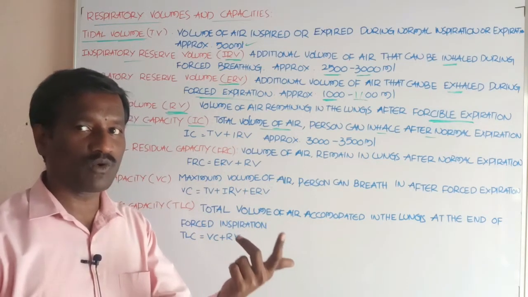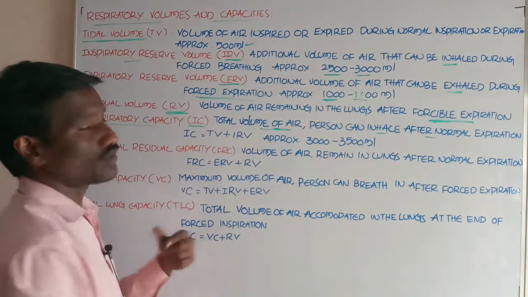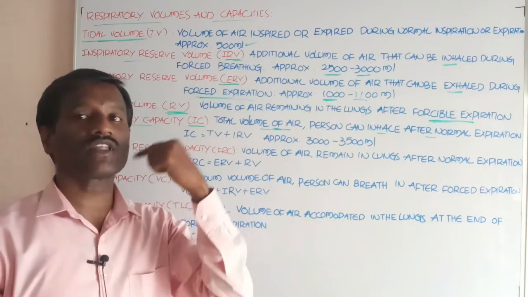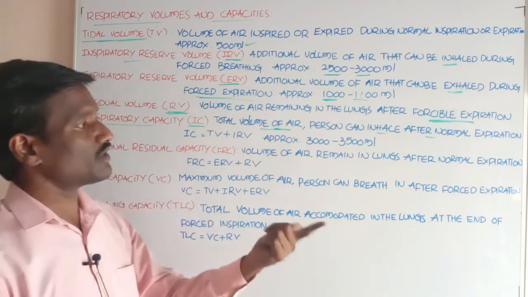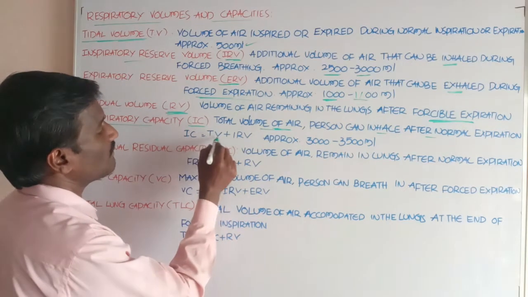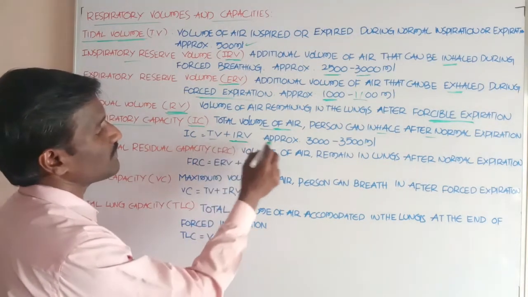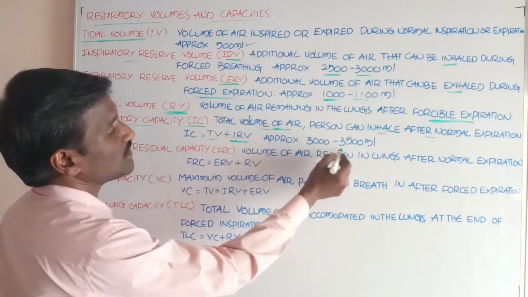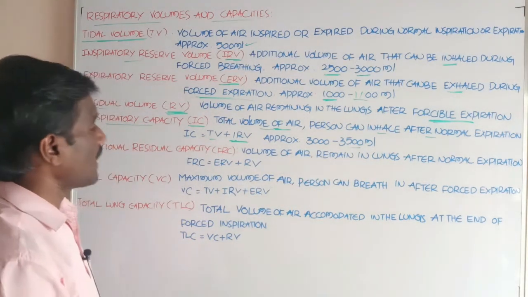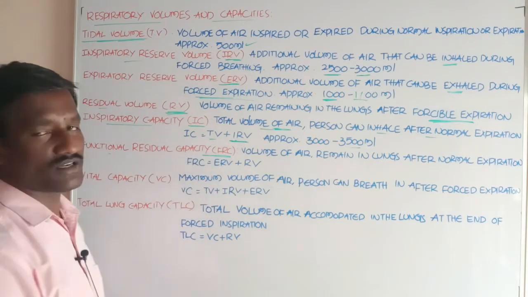That is equal to tidal volume plus inspiratory reserve volume, approximately 3000 to 3500 ml.